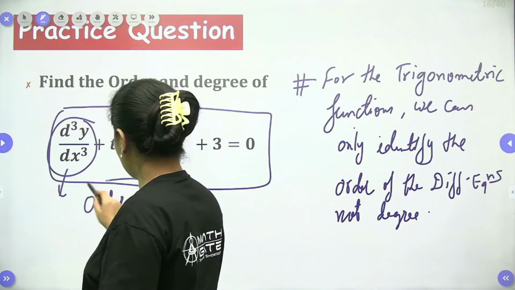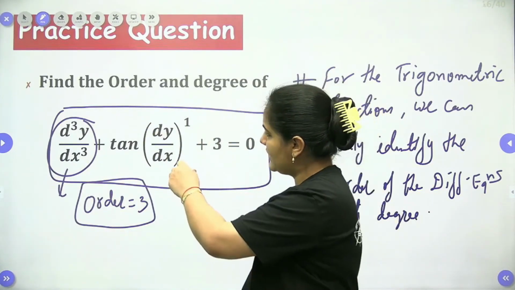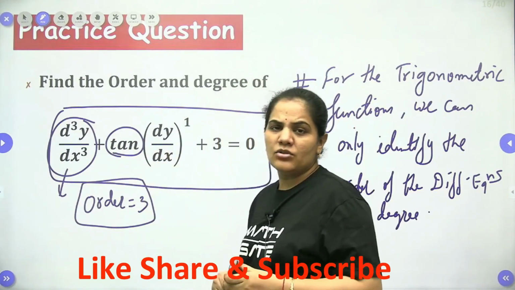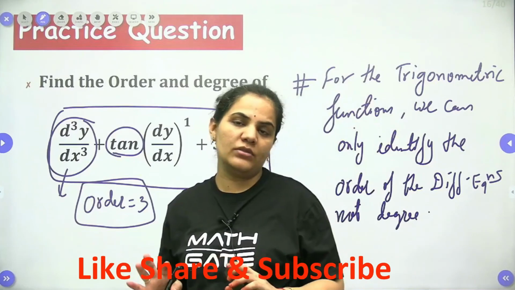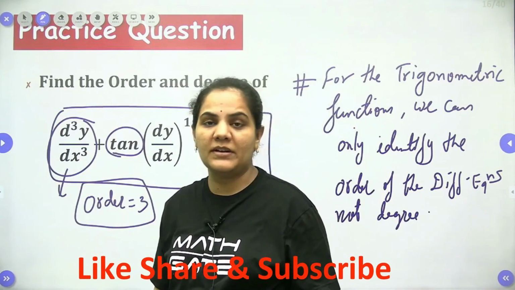You cannot conclude that the power of the highest derivative will be the degree. Why? Because here we have tan. So we would have to remove this tan, and when we remove it, there will be some complication. That's why we cannot find the degree in the case of trigonometric functions.